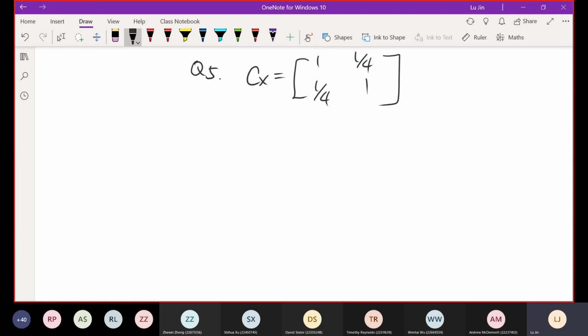Before I work on this question, let me ask you another separate question. In this x vector, we have 2 random variables, x1 and x2. By observing this covariance matrix of the x vector, are x1 and x2 dependent or independent?